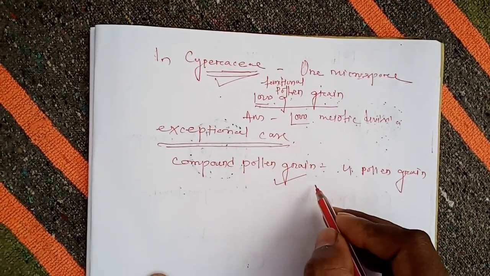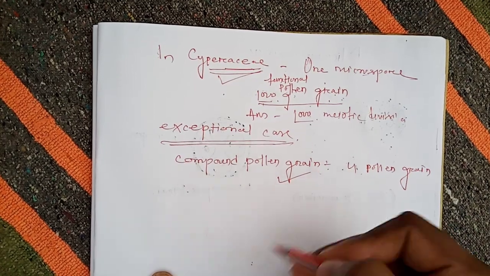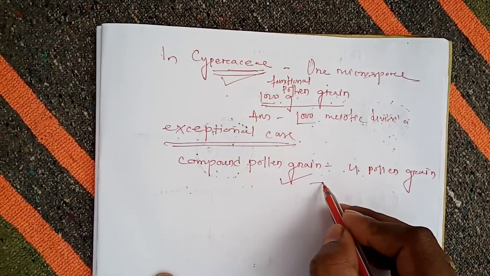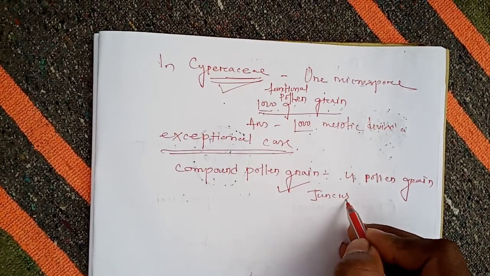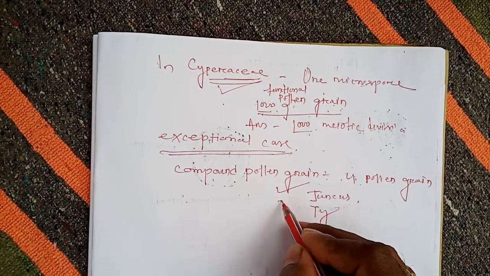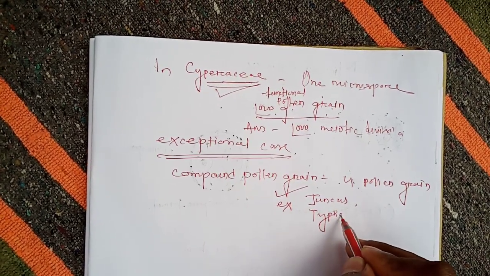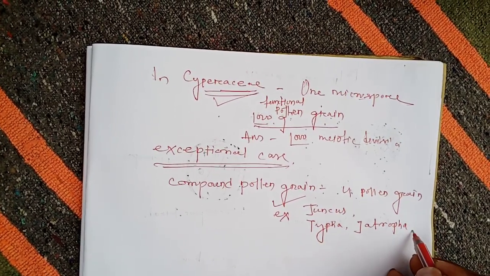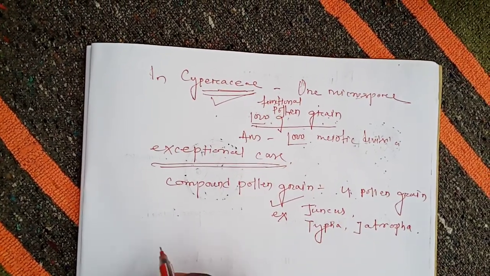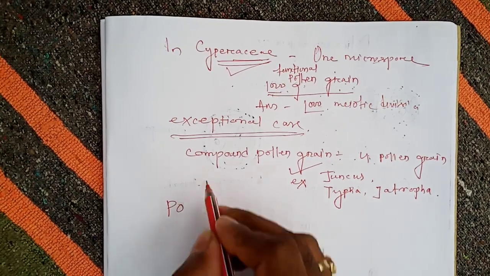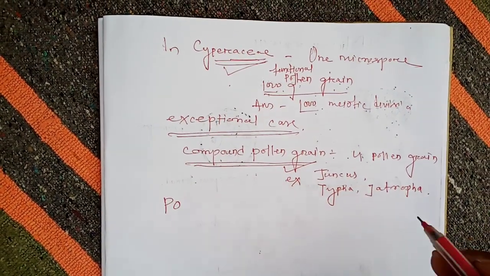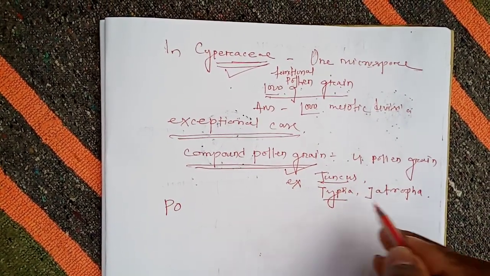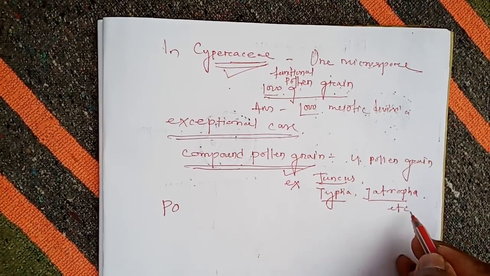Which plants produce compound pollen grains? The examples are Juncus, Typha, Jatropha. So this is the compound pollen grain, and the plants are Juncus, Typha, Jatropha, etc.